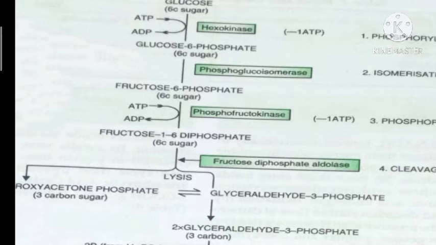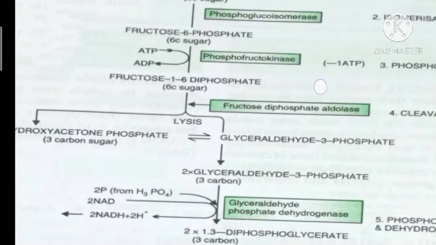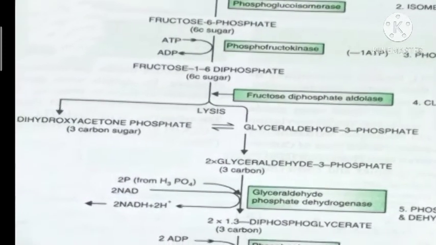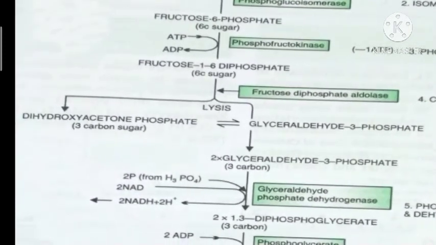Okay. Now, this fructose 6-phosphate is converted into fructose 1,6-bisphosphate, also called fructose 1,6-diphosphate, by a phosphorylation reaction. That means again one molecule of ATP is utilized. Fructose 6-phosphate already has one phosphate.